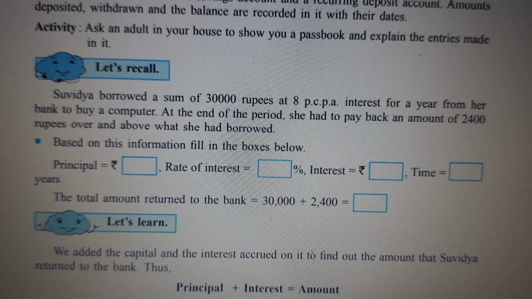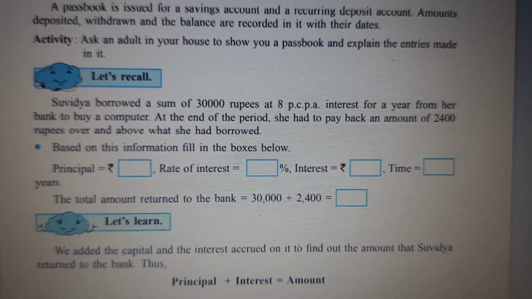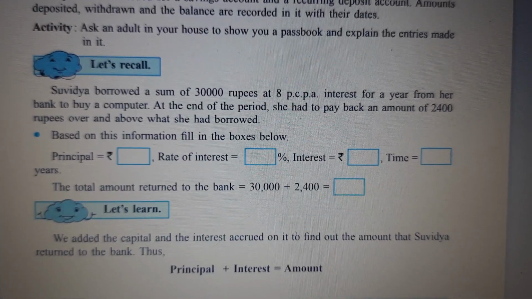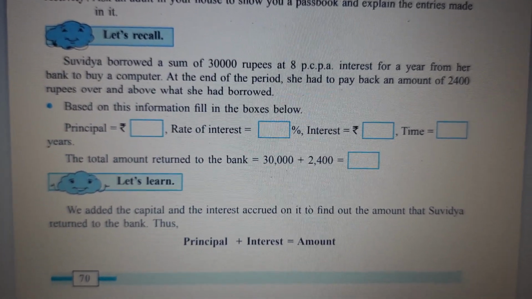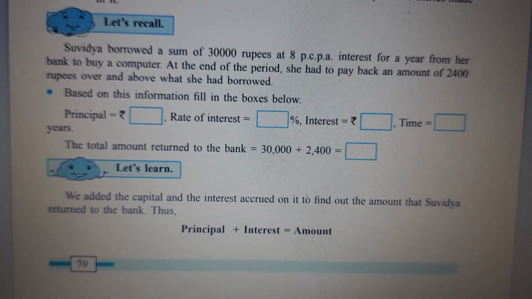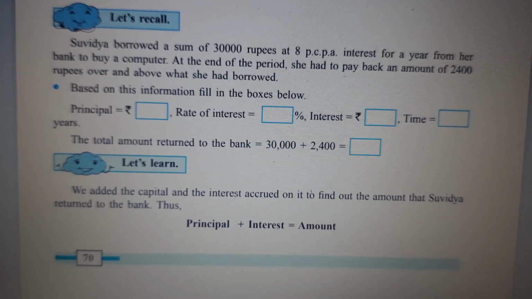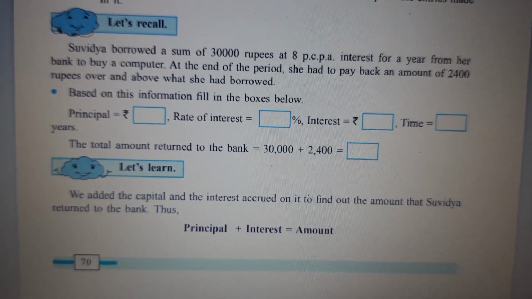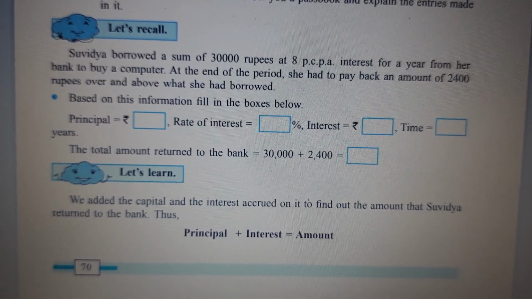Remember, when we take a loan to buy a house or whatever, we are always paying more money to the bank than what we have taken in loan, children. Because amount is equal to principal plus interest. Principal is the amount that you have borrowed from the bank, and interest on that amount, for how many years, for how many months, we have to pay to the bank.